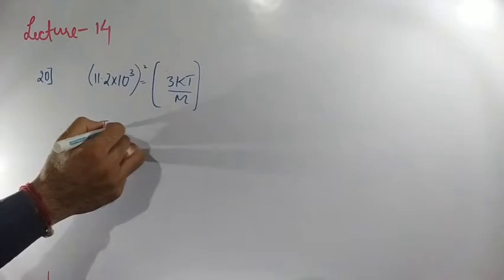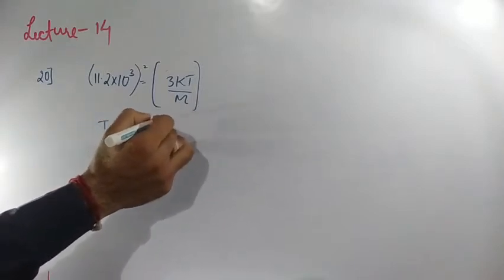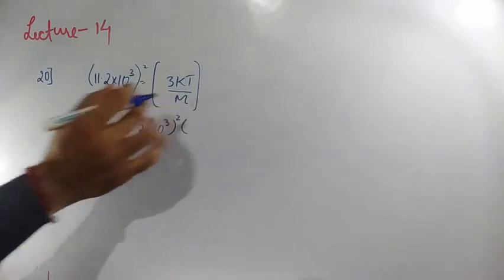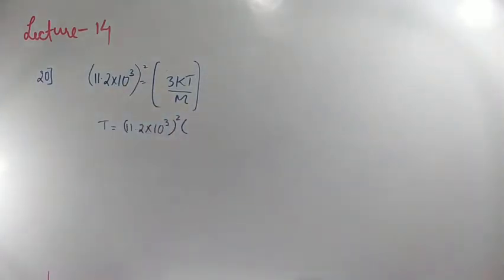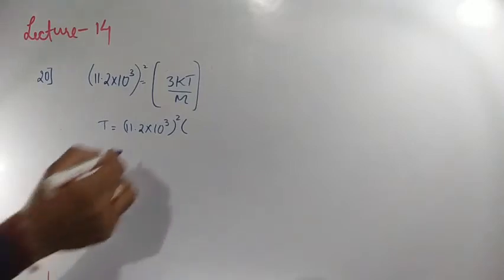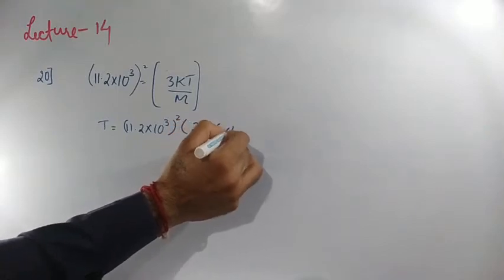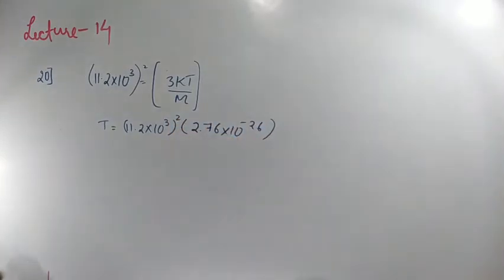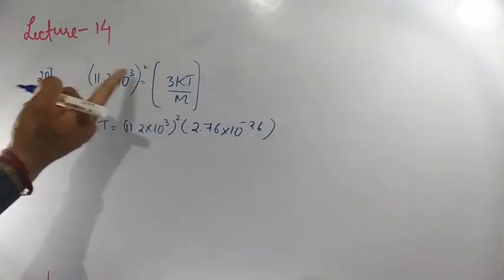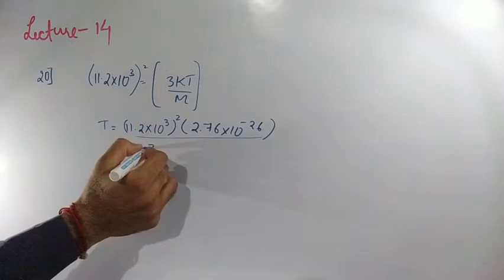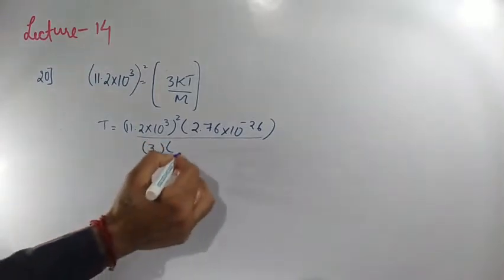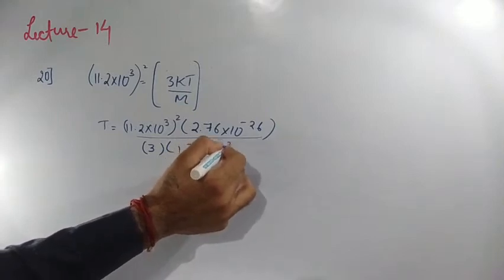So T value will be equal to 11.2 into 10 to the power of 3 whole square into m value, the mass of the molecule, 2.76 into 10 to the power of minus 26, divided by 3k, where k value is 1.38 into 10 to the power of minus 23.